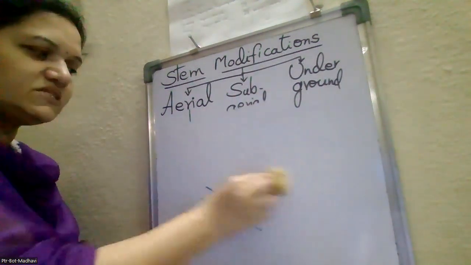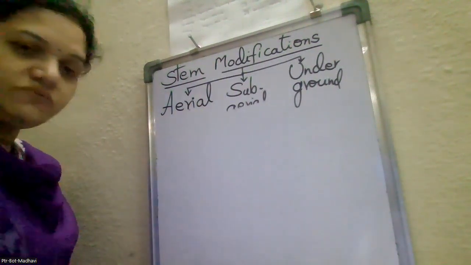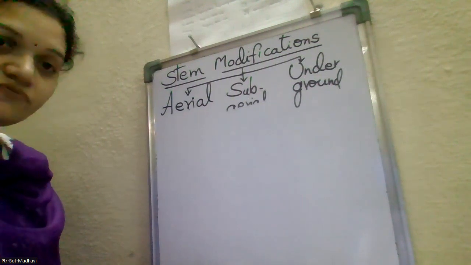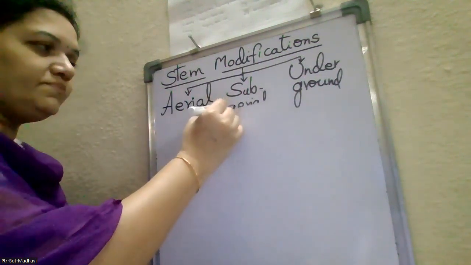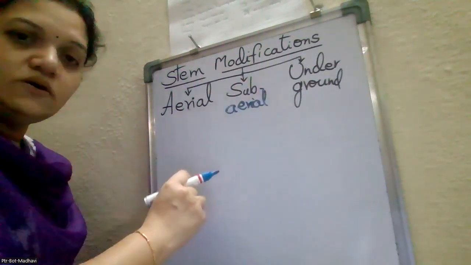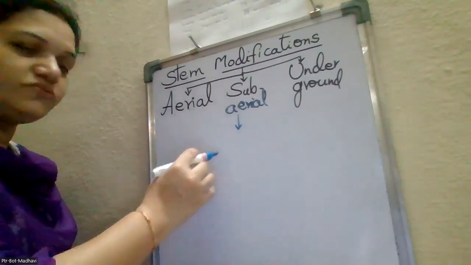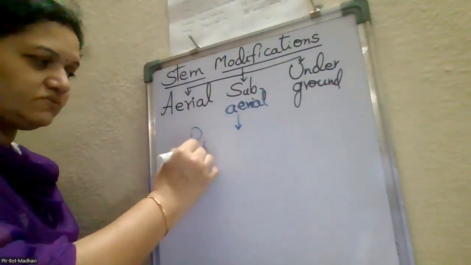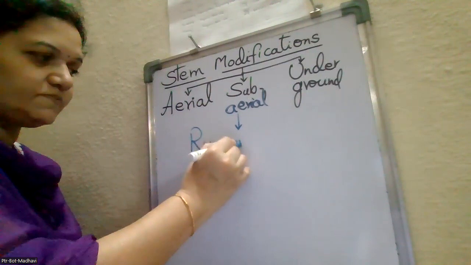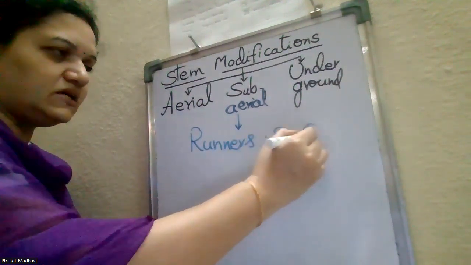Subaerial stem modifications means 1/4 of the stem is completely under the soil and 3/4 will be above the soil. This 1/4 is meant for the modification. Now the subaerial stem modifications are again of four types. The first one is the runners. Example, oxalis.